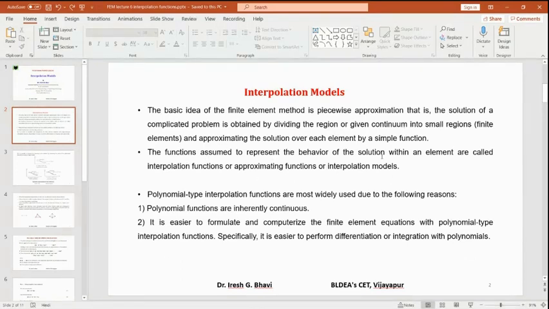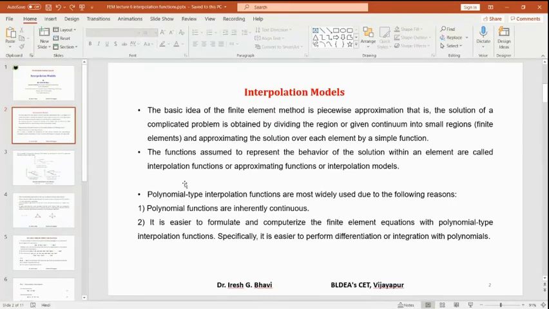The function assumed to represent the behavior of the solution within an element are called interpolation functions, or they are also called approximation functions or interpolation models. Whatever function we assume for a displacement model, those are called interpolation models. What are the different types of functions that can be assumed? Mainly we are discussing polynomial type of displacement function. You know the polynomial, no? x plus y plus z plus x square plus xy plus xz. This type of functions are called polynomial functions in terms of x, y, and z.